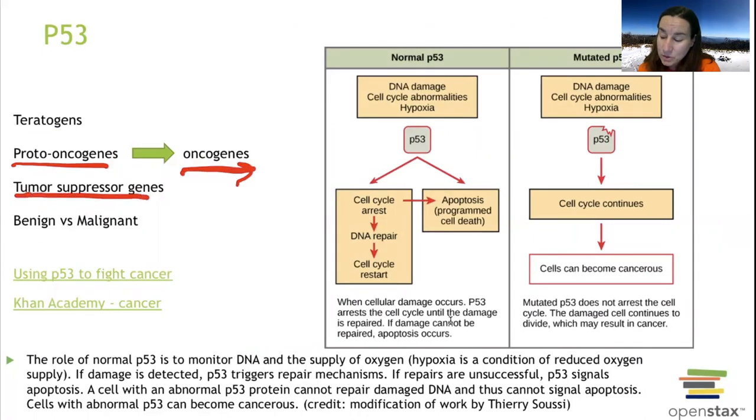If we mess with our tumor suppressor genes, our P53, that's going to stop the cell cycle. If we modified it and it's not doing its job because maybe we put a phosphate group on it, or maybe we blocked its post-translation, something happened and we can't express that gene, then our cell cycle is just going to continue to go on and cancer happens.